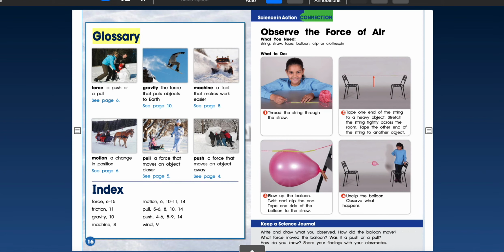Glossary. Force. A push or a pull. See page 6. Gravity. The force that pulls objects to Earth. See page 10. Machine. A tool that makes work easier. See page 8. Motion. A change in position. See page 6. Pull. A force that moves an object closer. See page 5. Push. A force that moves an object away. See